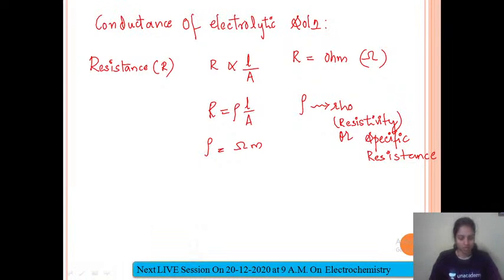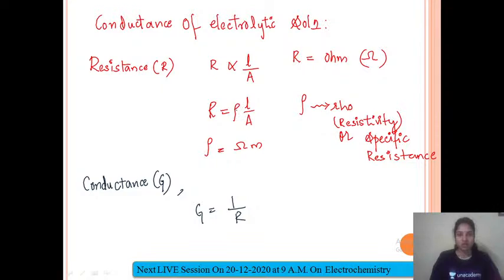Now there is one more term. This is resistance. The inverse of resistance is called conductance. Resistance is the opposite of conductance. Conductance is the flow of electricity, and resistance is the stoppage of that flow. So conductance can be measured in terms of resistance also. Conductance is usually represented by G, and it is the inverse of resistance.